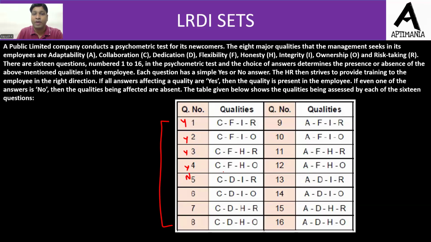Now, since I have marked question 5 as no, that implies that I do not possess this quality. Collaboration is not there. So basically, if you have some quality, you must answer all the questions containing that quality with a yes only. Fine. So this is the core of this question.